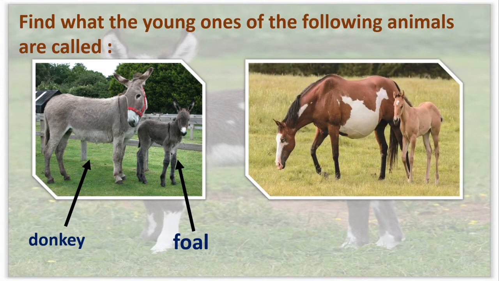Horse. Here the adult one is called as horse and the young one is called as foal. Again here, F-O-A-L, foal. Remember this. You know that donkey is also from the horse family. Okay, so the young ones are called as foal.